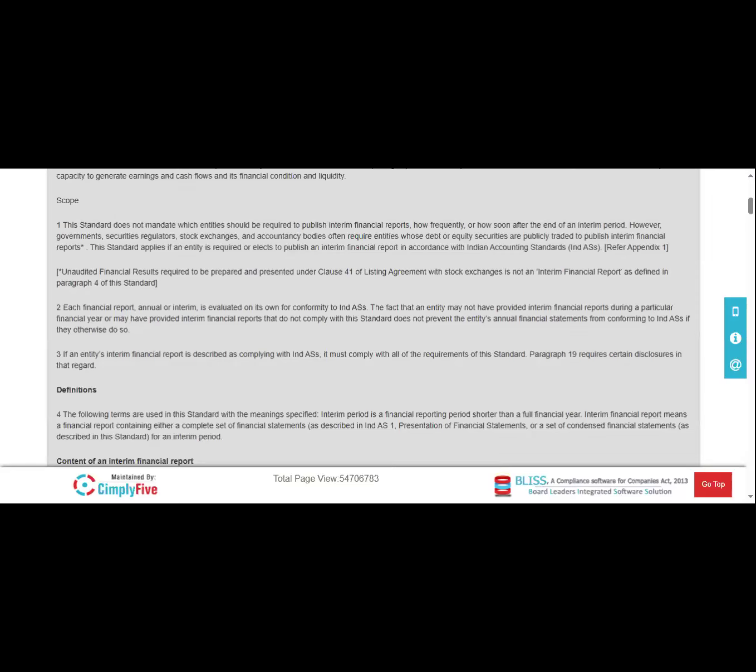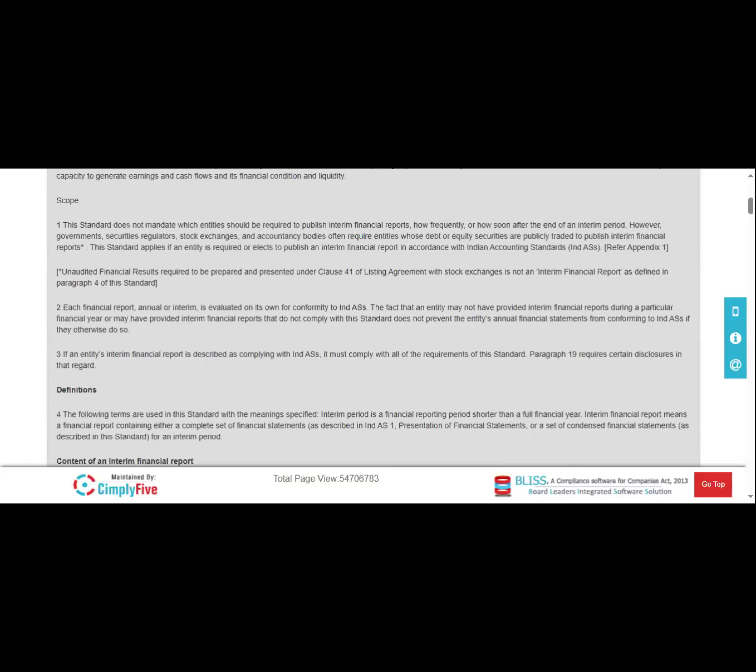Okay, if the management or the company wants to increase the confidence of their investors and stakeholders, then the company publishes the interim financial reports. Okay, so how frequently? This standard does not mandate which entities should be required to publish the interim financial reports, how frequently, or how soon after the end of the interim period.